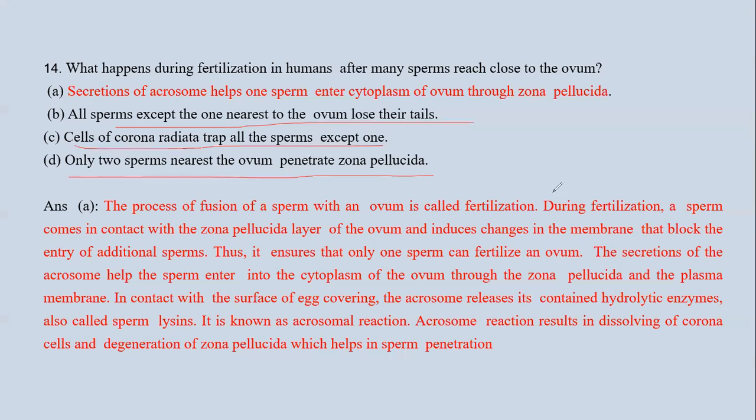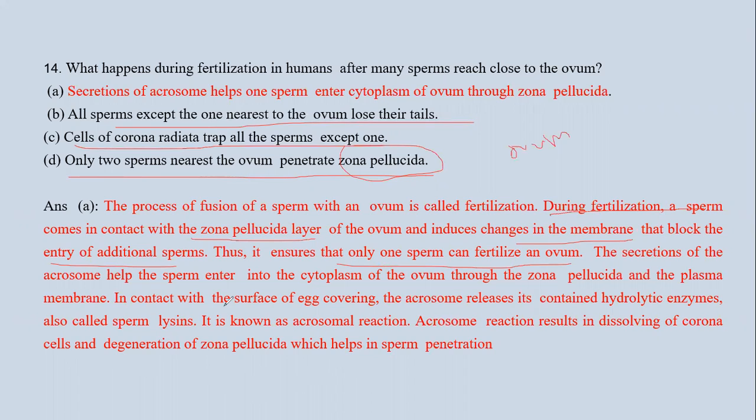So we know what is fertilization? Fertilization is the fusion of the sperm with the ovum. Now this zona pellucida is the outermost layer of the ovum. What happens during fertilization? A sperm comes in contact with the outermost layer, that is the zona pellucida layer, and it induces changes in the membrane that block the entry of additional sperm. Thus, it ensures that only one sperm can fertilize an ovum.